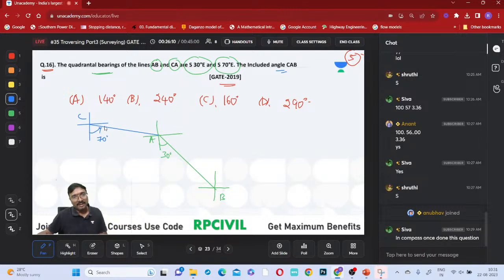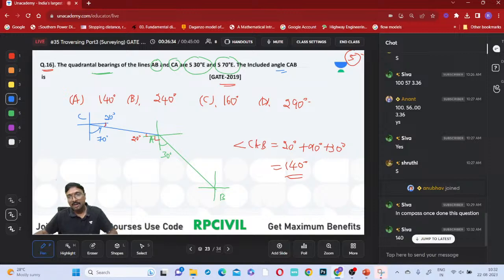What is that included angle? This is 70 you are having, so this is how much? 20, right? This is 20, and this is also 20. So this is 90. Then tell me angle CAB. What is that? 20 plus 90 plus 30. What is that value? 140 degrees, right? Which option is correct now? Option A will be the correct answer. Is it clear, all of you?